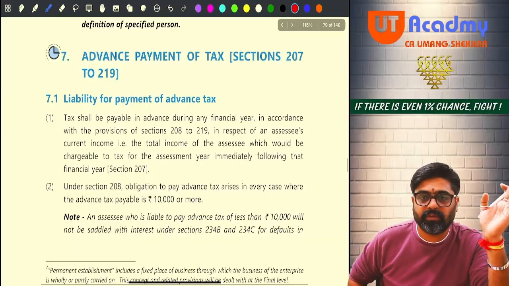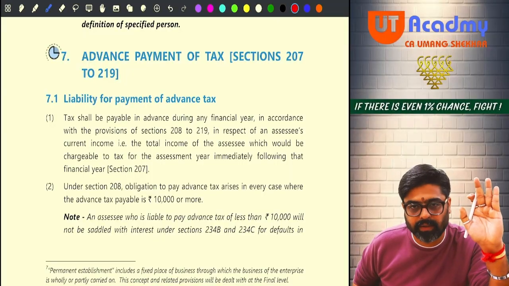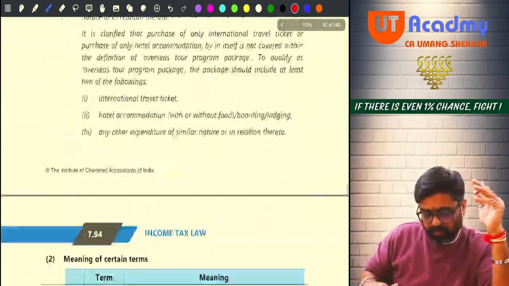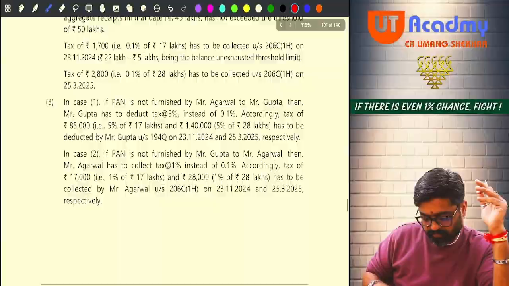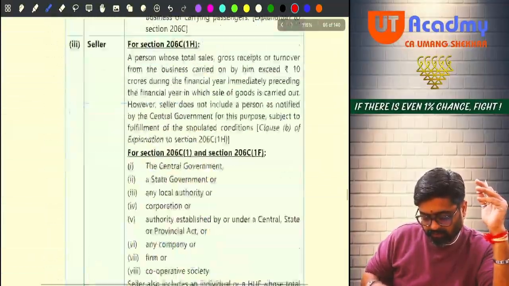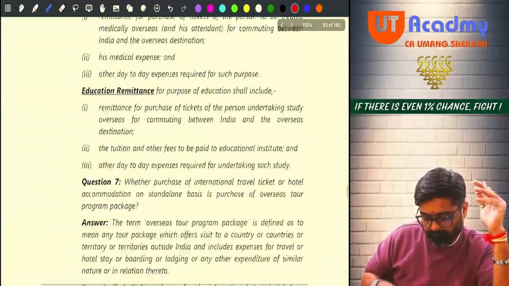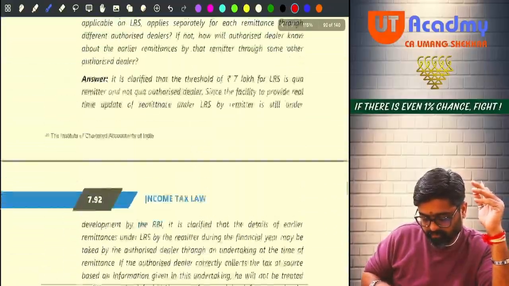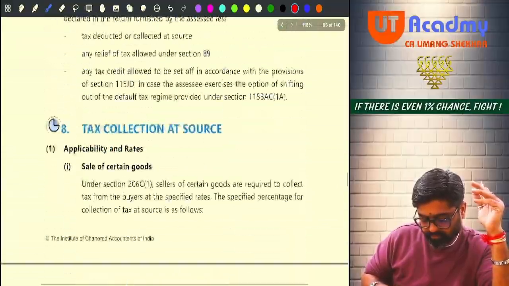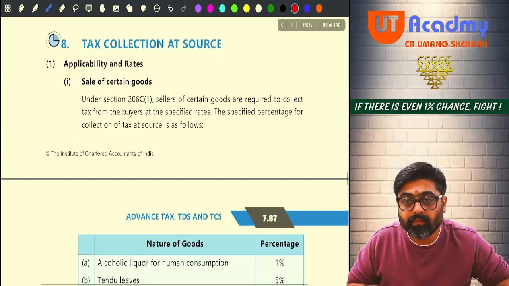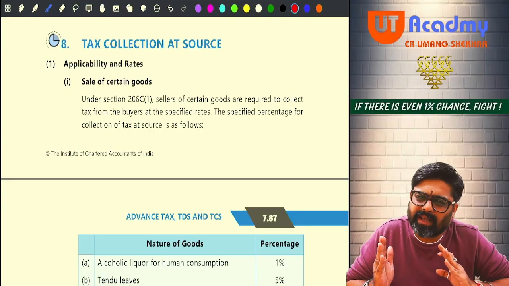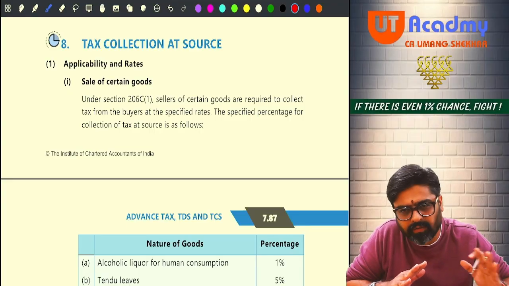Now the advance tax provisions, which we have already completed. Now after advance tax provisions, if you skip these provisions, you are going to get TCS provisions. Can you see TCS provisions? So I'll explain these TCS provisions. Okay. Just like TDS provisions, these provisions are also very easy.